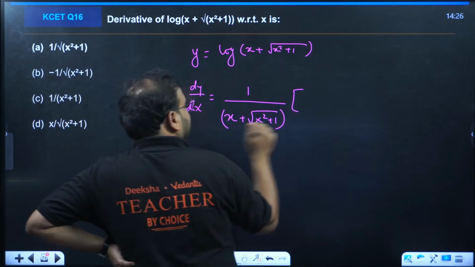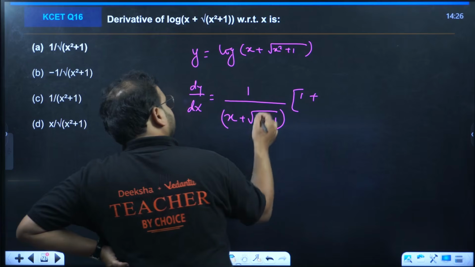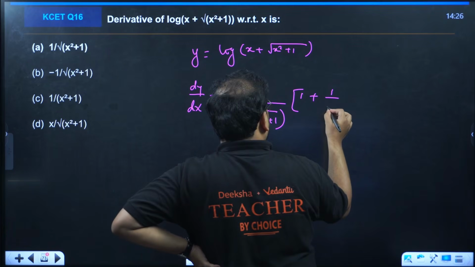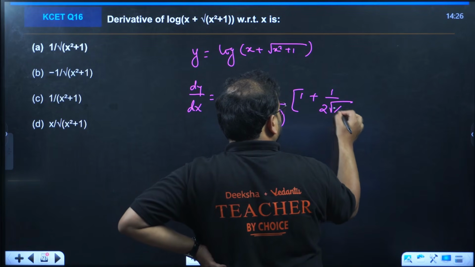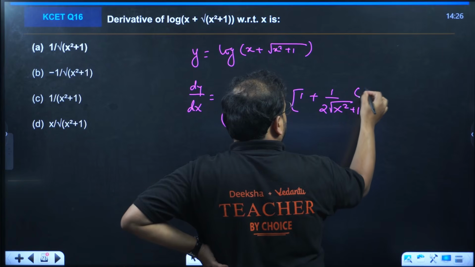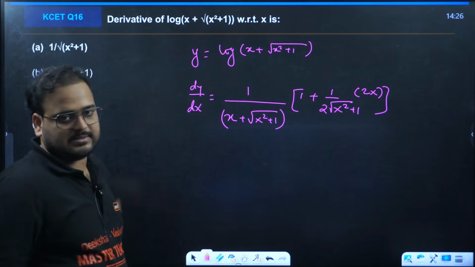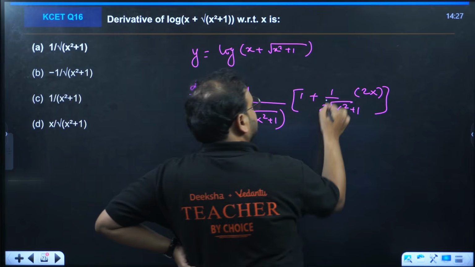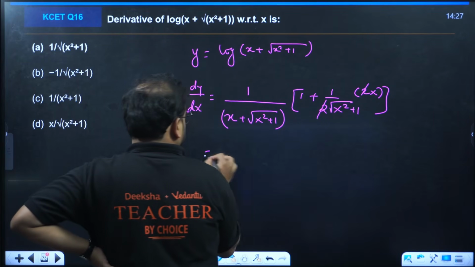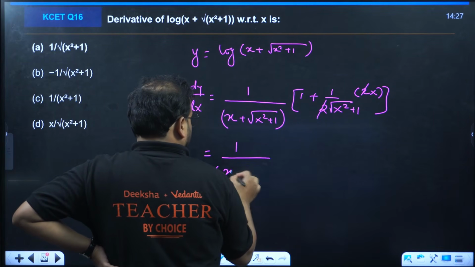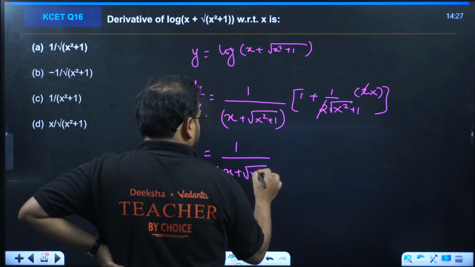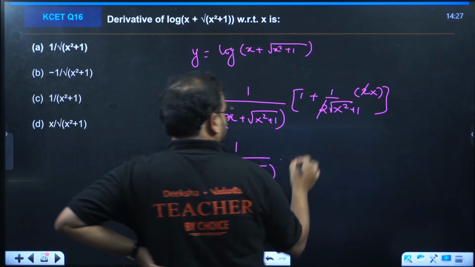Differentiate x, you'll have 1. Differentiate this part, you'll have 1 by 2 root of x square plus 1. Then chain rule will give me 2x, differentiating x square plus 1. This 2 and 2 cancel. Take LCM over here.